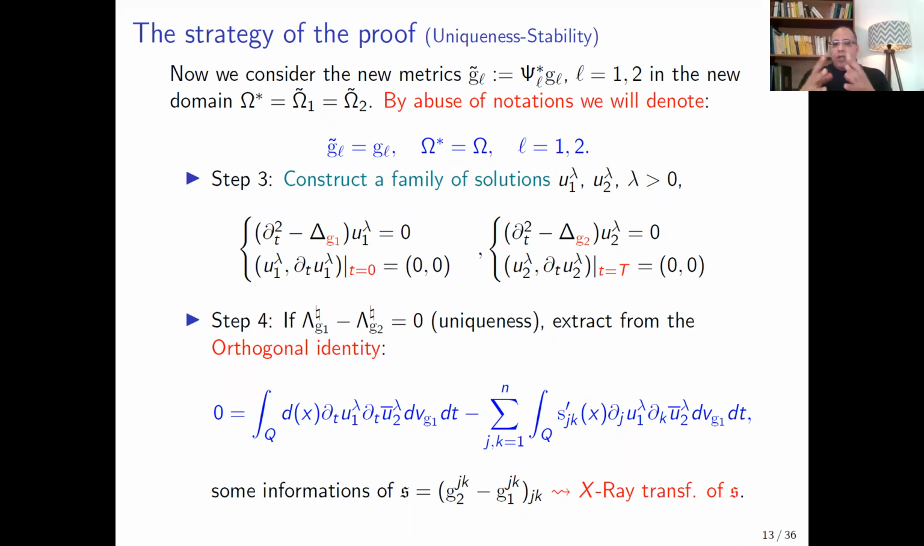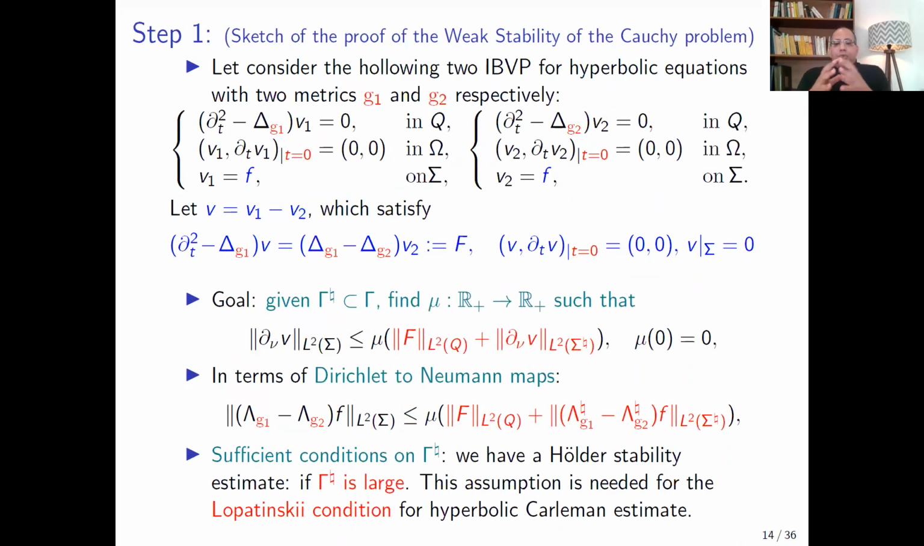In order to execute this program, we need to add many restrictions on the metric G. As before, let me prove the first step of our proof. We need to prove some relation between the partial Dirichlet-Neumann map and the global Dirichlet-Neumann map.